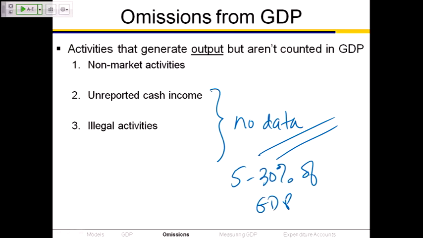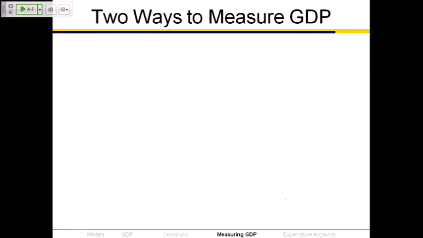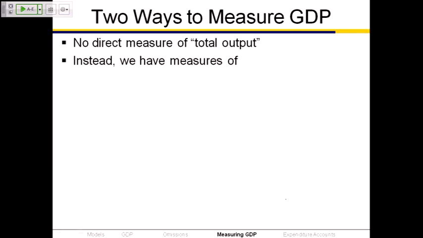All right. I'm going to skip that. Two ways to measure GDP, because I'm running out of time. GDP, total annual economic output of the nation, is things like this podium up here. This is output. It's a good. It's a big hunking piece of, I don't know, probably pressboard covered with fake wood. This is a piece of output, this podium. But we don't have any direct measure of total output, that is, of the dollar value of the podium. Instead, we have two other measures, which should be equal to each other.